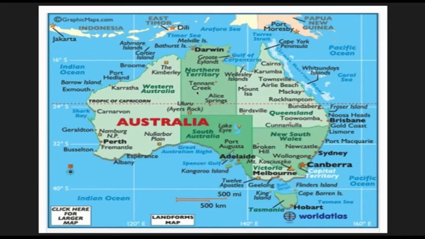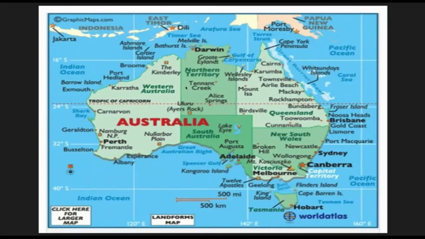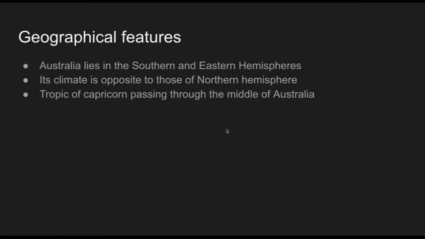The earth is divided into equal parts by the equator, into the northern hemisphere and southern hemisphere. Australia lies in the southern hemisphere, and also in the eastern hemisphere, according to the longitude division of eastern and western hemisphere. On the world map we can see Australia on the southern side and also the east side.